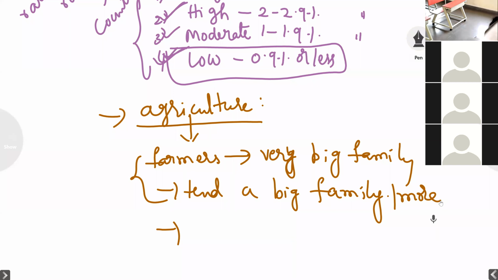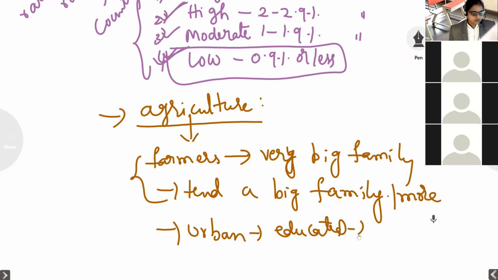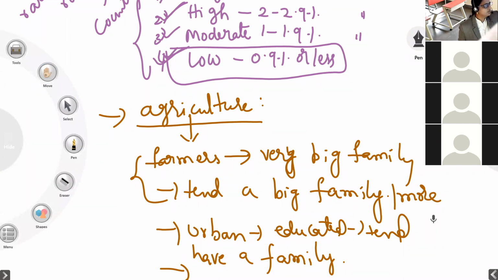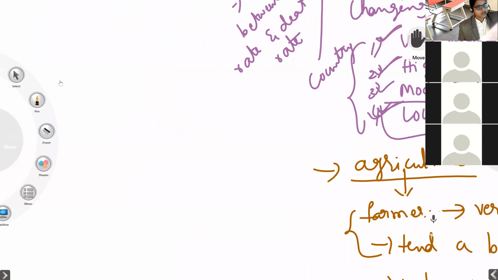If you see the urban areas, where we can see educated people mostly, those who are occupied with different jobs and occupations, they tend to have a small family. They tend to have a small family because it will be a burden for them if they have a big family, because everything is very costly in the urban area.